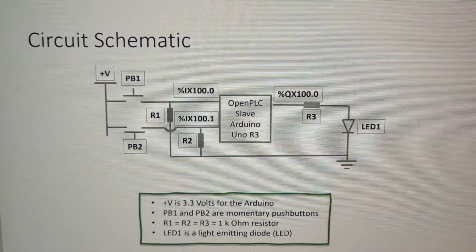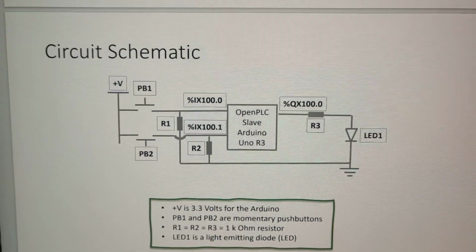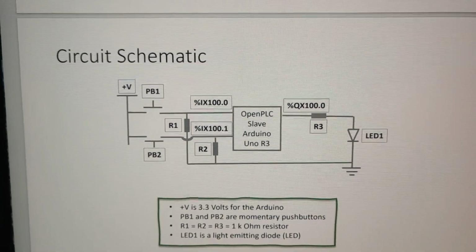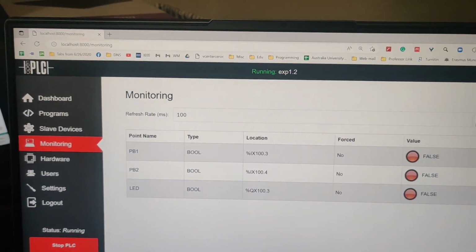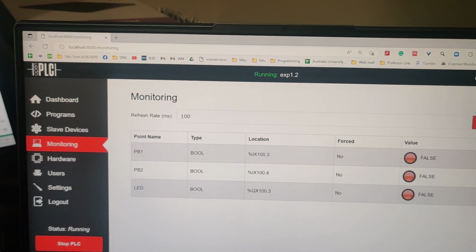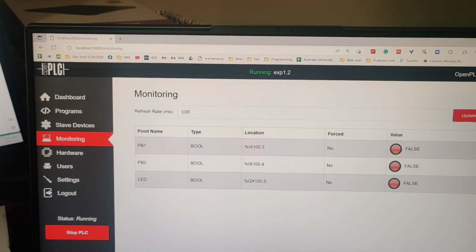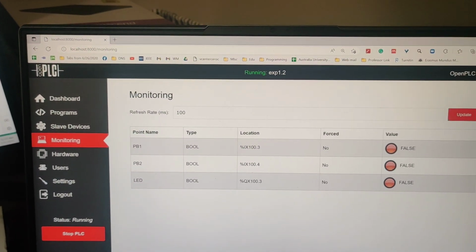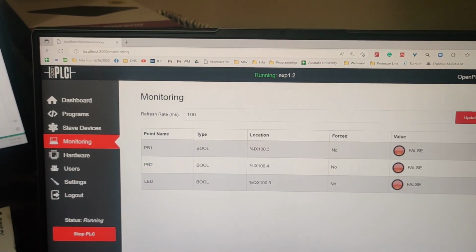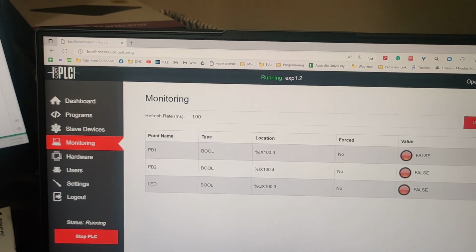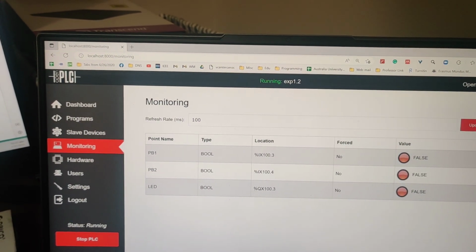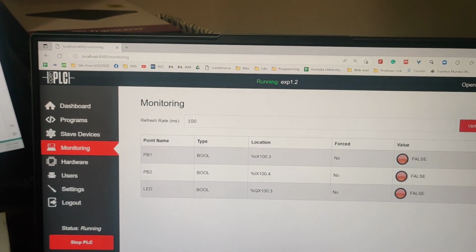This is the required schematic diagram that is given in the appendix of Exercise 1, and here is our OpenPLC localhost in our host machine. Now I am going to supply the power, and let's check if the circuit is working or not.